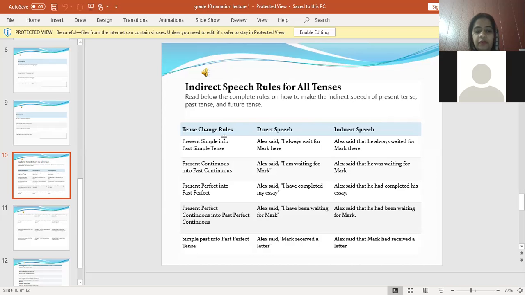Number 3, present perfect into past perfect. Alex said, I have completed my essay. Alex said that he had completed his essay. Means has been changed into had. Present perfect continuous into past perfect continuous. Alex said, I have been waiting for Mark. Alex said that he had been waiting for Mark. So has, have been plus ing has been changed into had been plus ing. Simple past into past perfect. Alex said Mark received a letter. Alex said that Mark had received a letter. Second form has been changed into had plus third form.